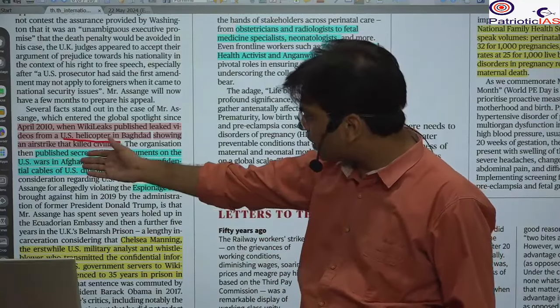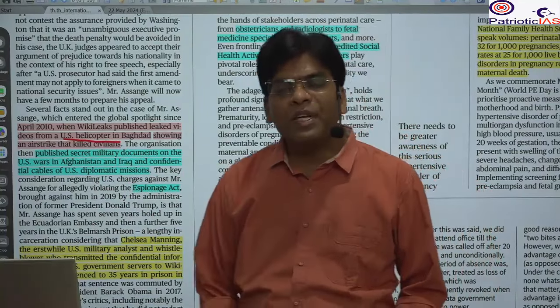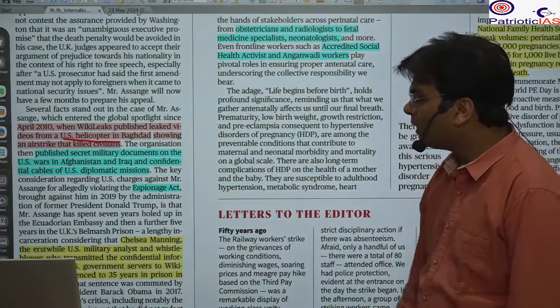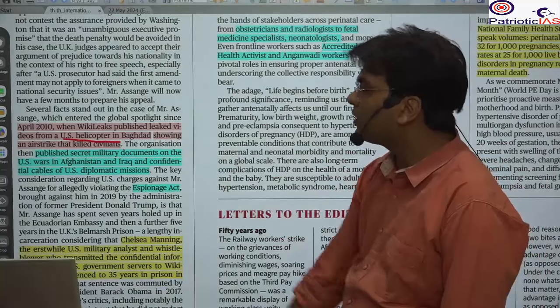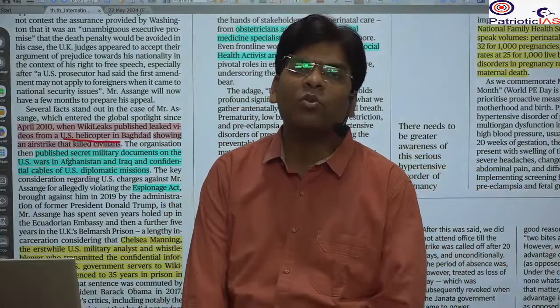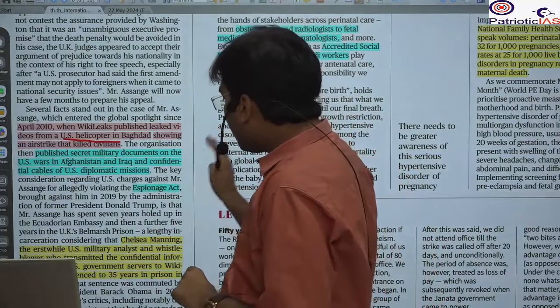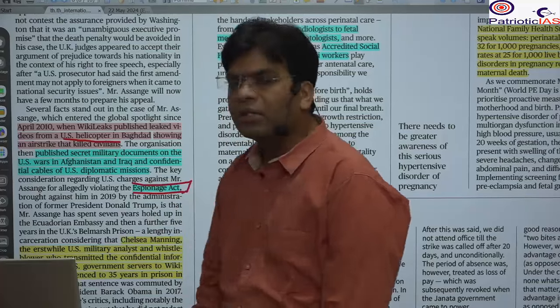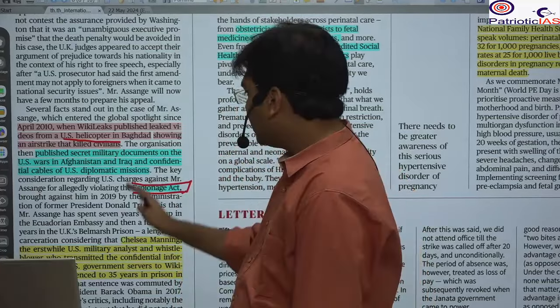There were so many civilian casualties that had not been made public by the US government. However, it was leaked by this person, and he showed how power politics is going on across the world, and on that basis the US filed a case against him under the Espionage Act.